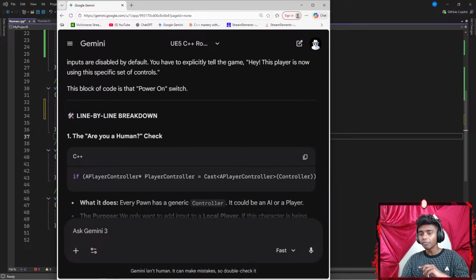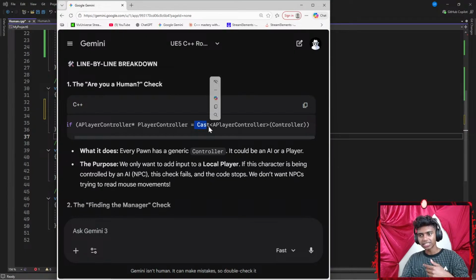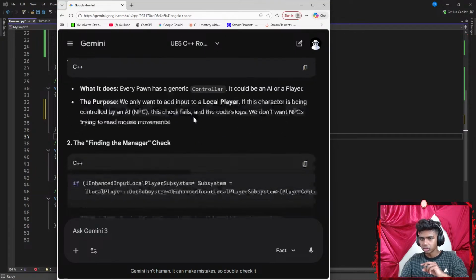I see. Line by line, the are-you-human check: if a player controller, which is represented by the player controller's pointer, is equal to cast a player controller, cast angle brackets, a player controller, with a pair of parentheses, get controller.